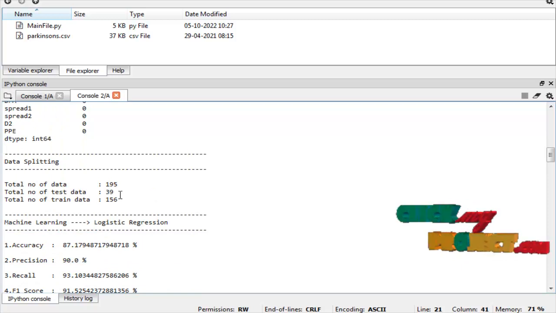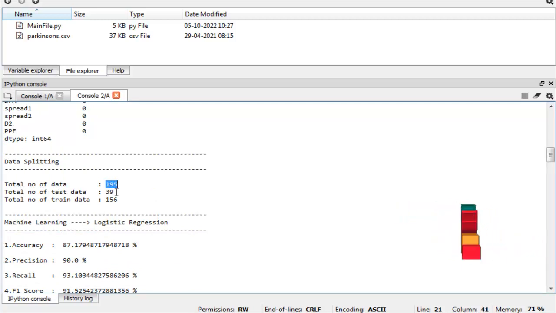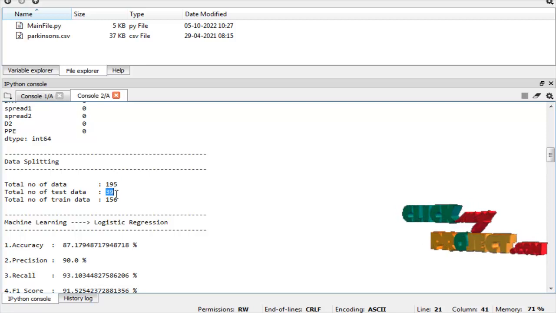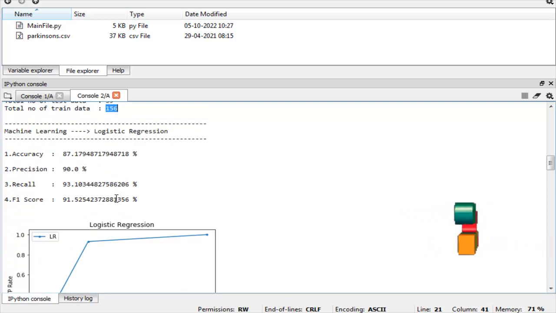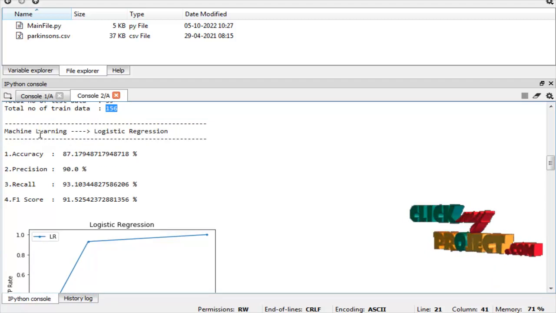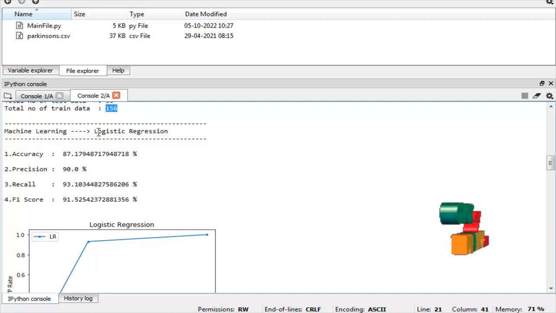Data splitting. So after splitting our dataset, this is the total number of test data and this is the total number of train data. Here we implement the machine learning algorithms, logistic regression and random forest.